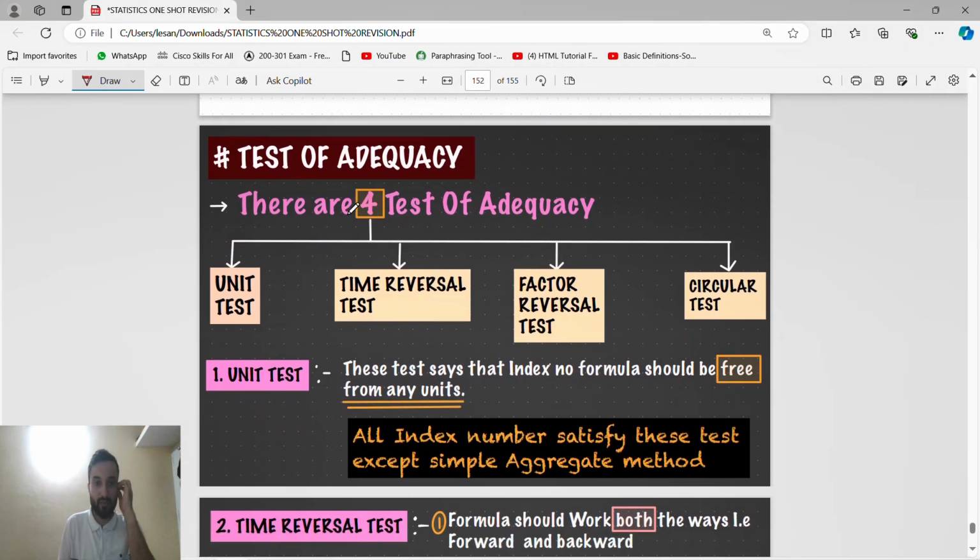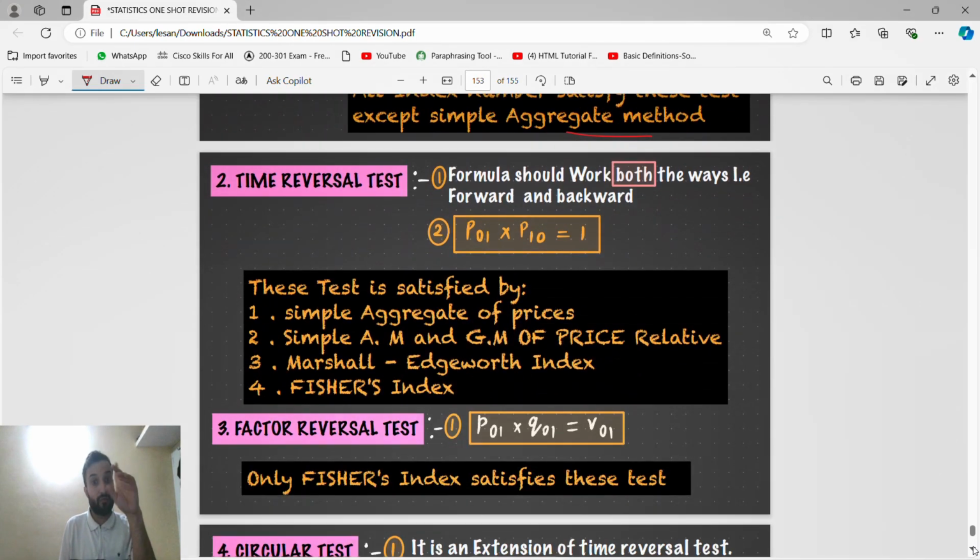Test of adequacy, this is very important. There are 4 tests of adequacy: unit test, time reversal, factor reversal, circular test. Unit test means the index number formula should be free from any unit. All index numbers satisfy this test except the simple aggregative method. Very important for the theory. Time reversal test means the formula should work both ways, forward and backward.